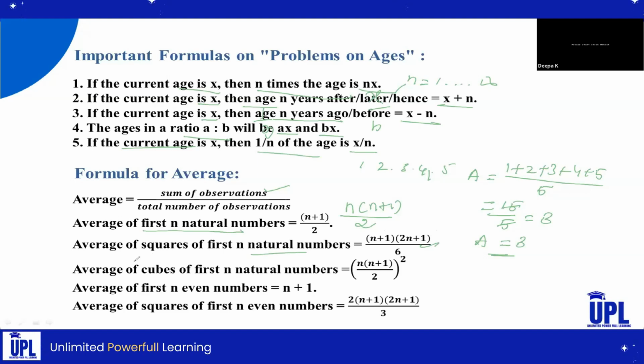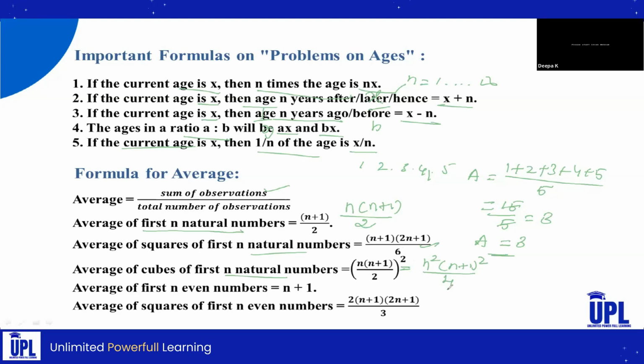And one more, cubes, average of cubes of first n natural numbers, that is equal to n into n plus 1 divided by 2 whole square. Or we can write like this, squaring every term, we will get n square into n plus 1 whole square divided by 2 square, which is nothing but 4. So do you understand? So here n into n plus 1 divided by 2 whole square is nothing but n square into n plus 1 whole square divided by 4.